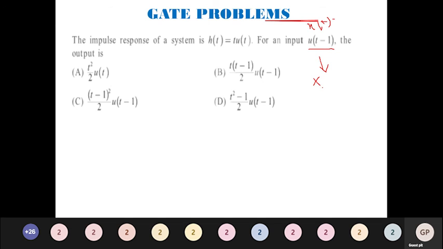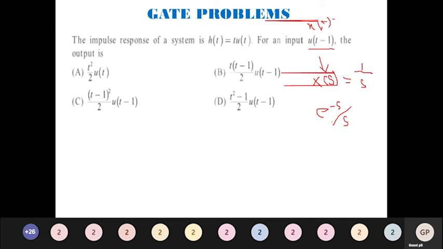And what will be x of s? We know that the formula for u of t is 1 by s, and by using the shifting property we can have it as e power minus s t naught divided by s. Since t naught value is 1, I will have e power minus s by s.